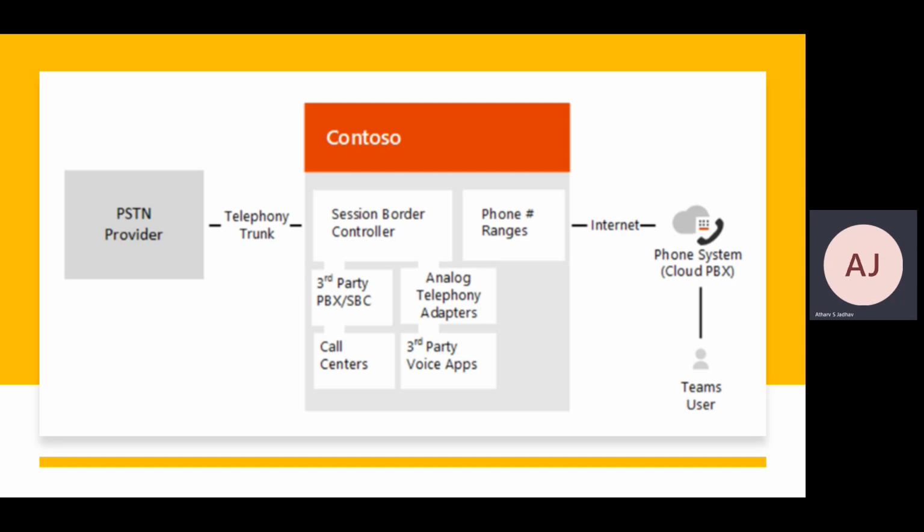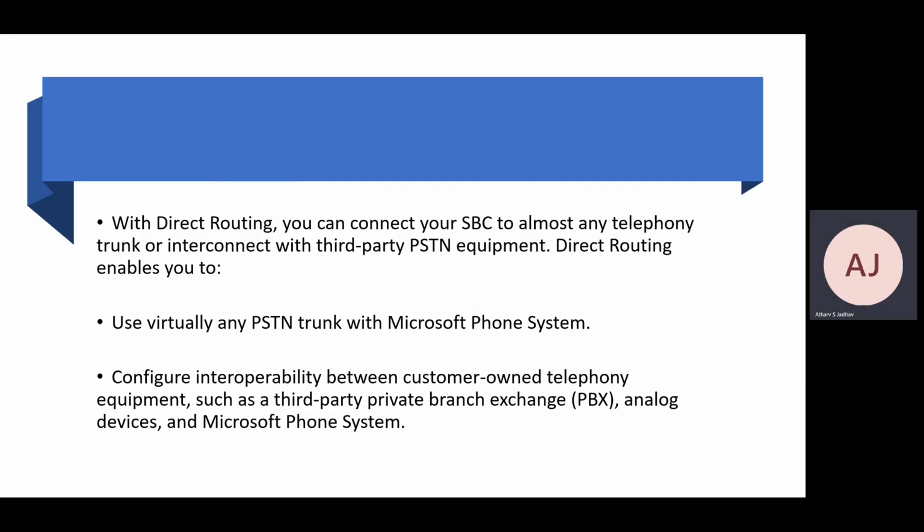So, internet and phone system with Microsoft and a Teams user. This is how it's gonna look like. We are gonna see this in detail in coming videos. So with direct routing, you can connect your SBC to almost any telephone trunk or interconnect, with third-party PSTN equipment, direct routing enables you to. So when you configure the setup with SBC and your third-party PSTN provider, whenever I say it, it means your service provider where you're getting the calling service.